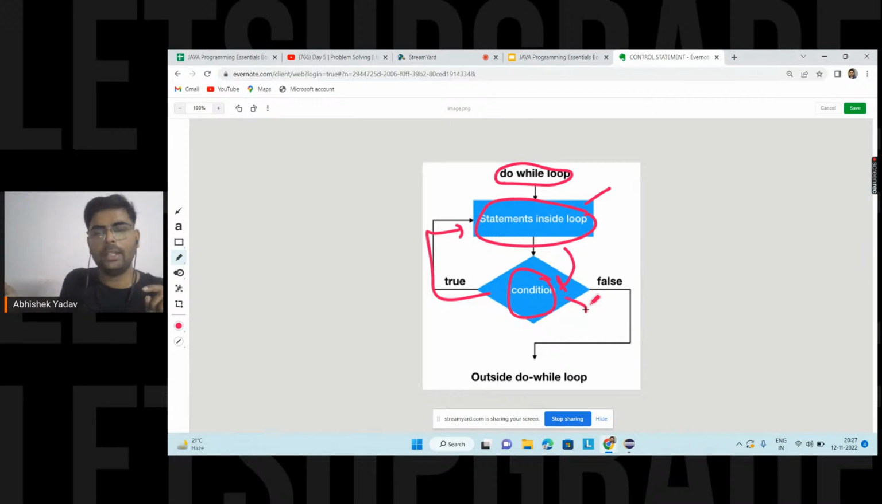So the difference between while and do while is what? First, the syntax part, and the second is that for the first time the body of the do while will execute irrespective of the condition. Right, everyone?